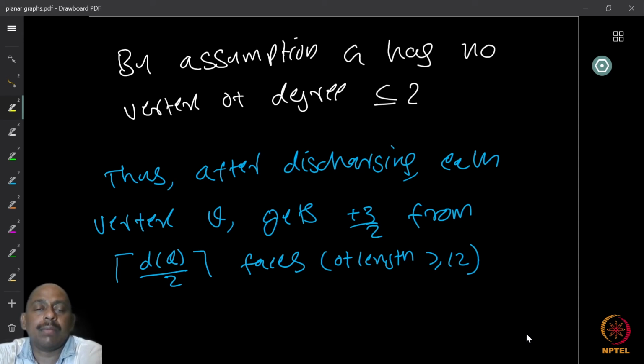Now, what happens after the discharging? After the discharging, each vertex gets a charge plus 3 by 2 from each of its ceiling of degree by 2 many phases of length greater than or equal to 12 that are incident to it. So after discharging, every vertex gets this many charges.